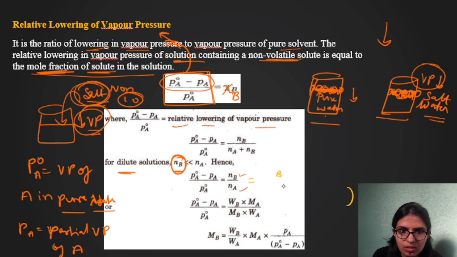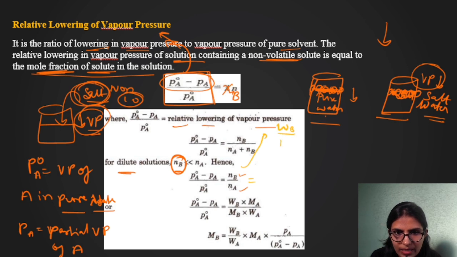Okay, NB can be written as WB by MB divided by, for NA, WA by MA.